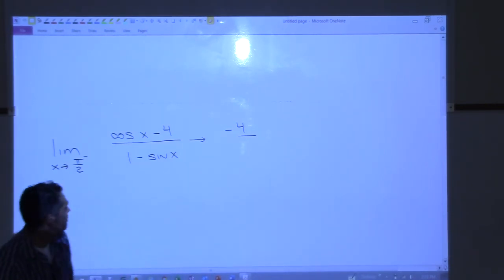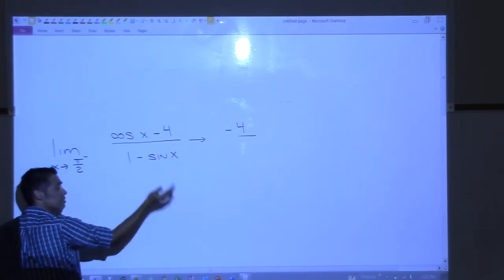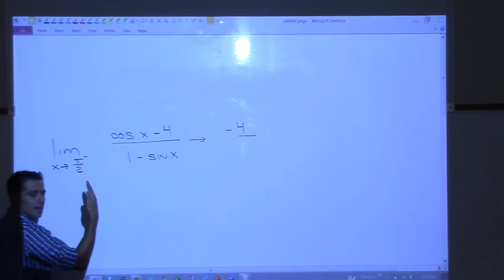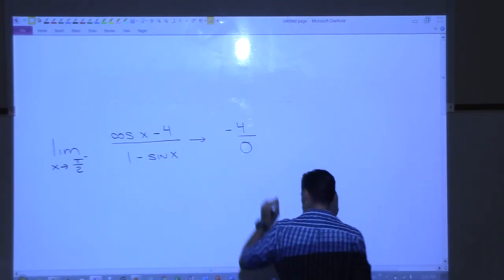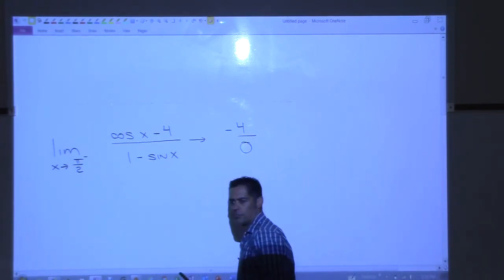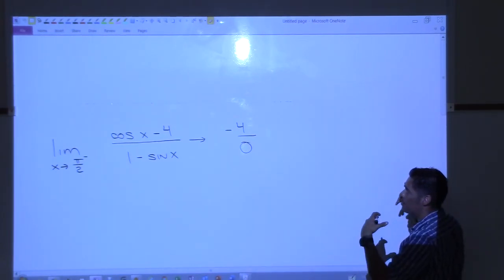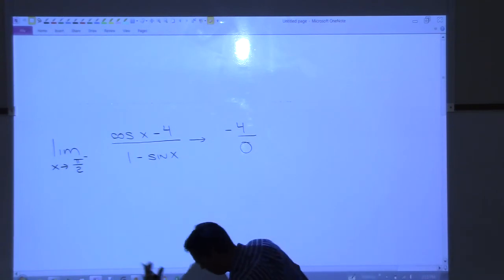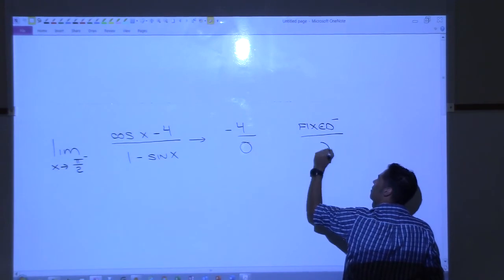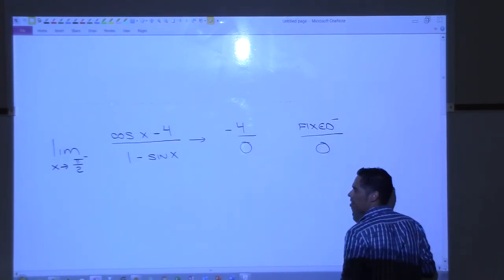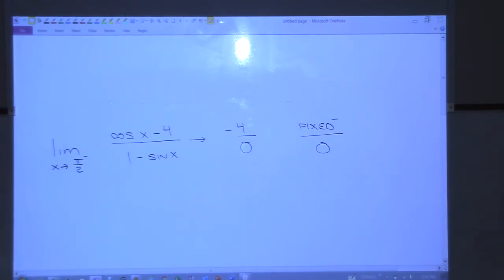Okay. Now, bottom. What is 1 minus, what's sine of pi over 2? So pi over 2, sine is the y coordinate. It's 1, right? So we get 1 minus 1. 1 minus 1 is 0. So we have this thing. And Ian, when you see something like that, you should be thinking that that looks like fixed negative over 0 to be determined, right? Okay, so how would you like to do that? This one's a little tricky, but stick with what we've been doing.